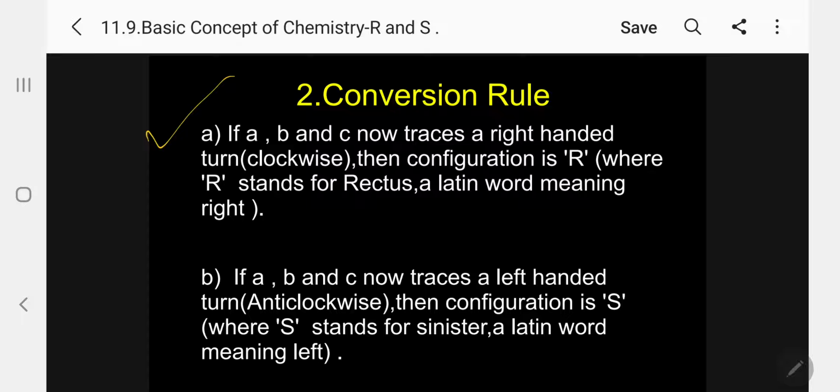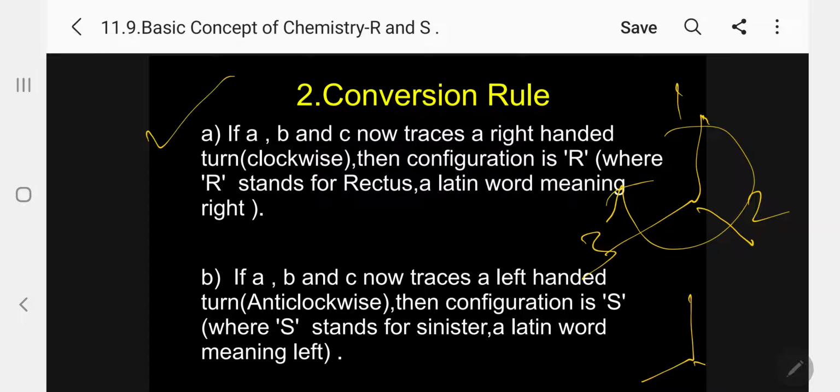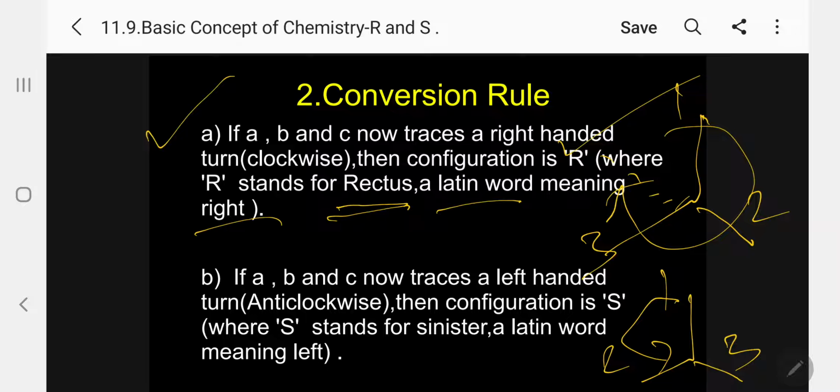That is the model. Please follow. If you are viewing the three-dimensional model, we are keeping the fourth priority away. Only three are in front of us. 1, 2, 3, so this is clockwise. Then 1, 2, 3 the other way is anti-clockwise. Kindly follow. So the fourth priority is away from this. If A, B and C, that is 1, 2, 3, now trace a right-handed clockwise direction, then the configuration is R, where R stands for rectus, a Latin word meaning right.